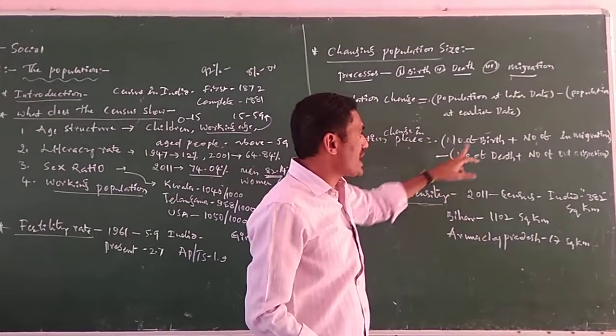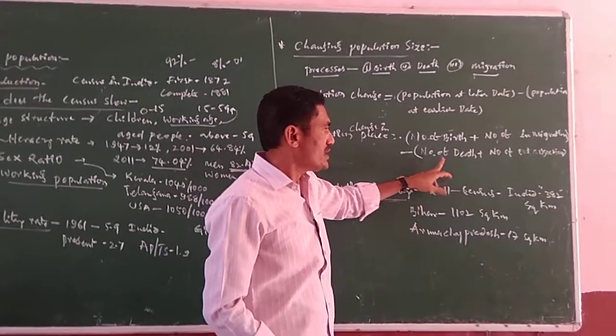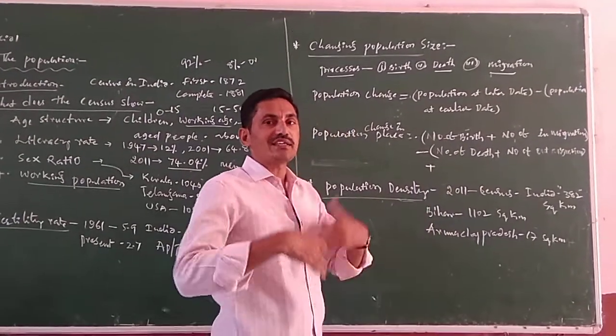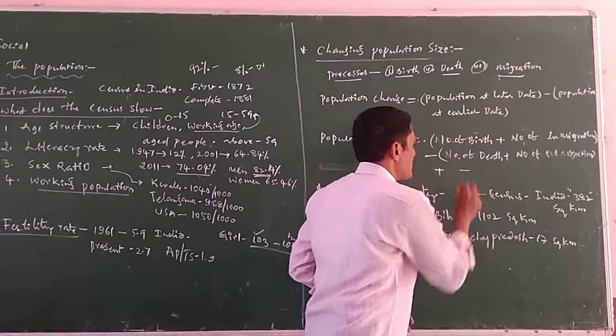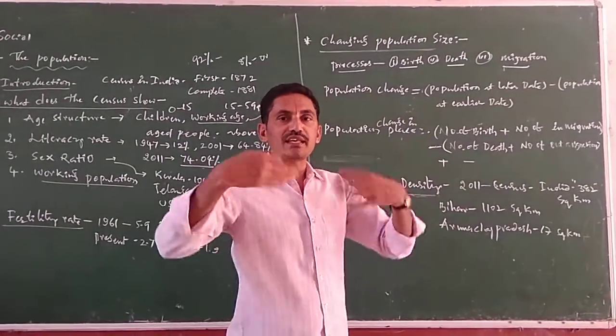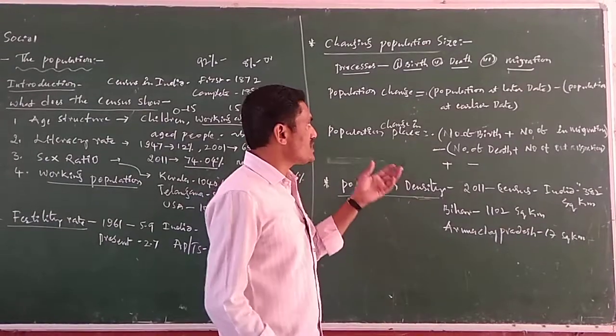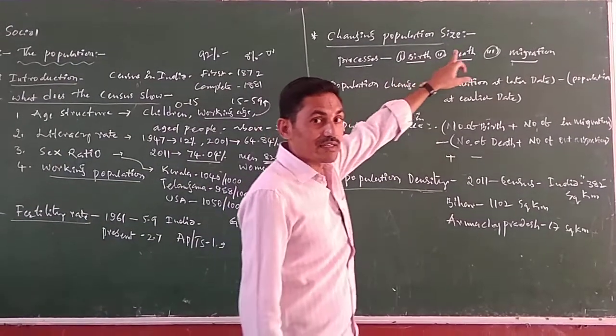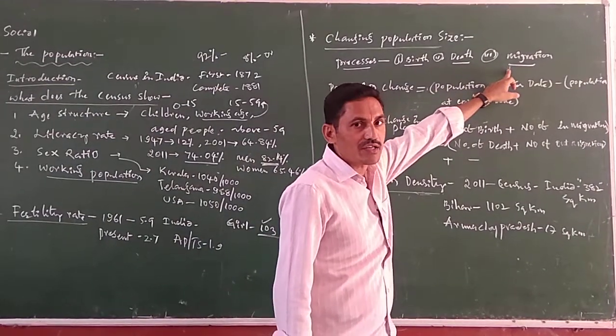If it comes to a positive number, we can say that population is increasing. If it comes to a negative number, the population is decreasing. So basically the population change in a place depends on birth, death and migration.